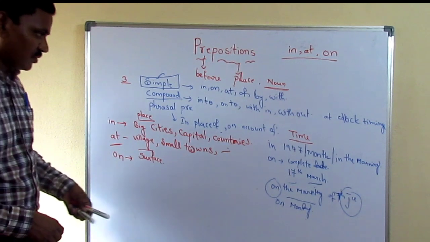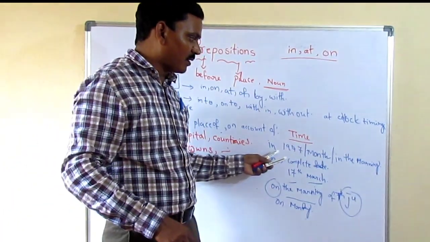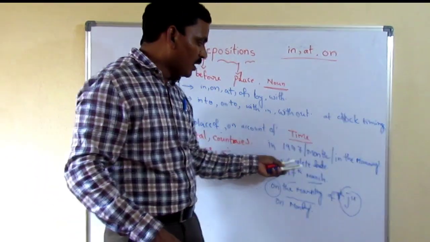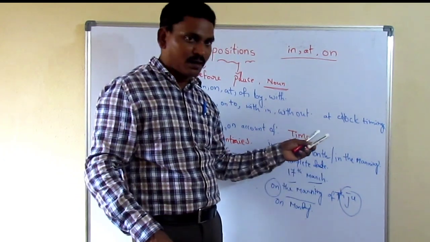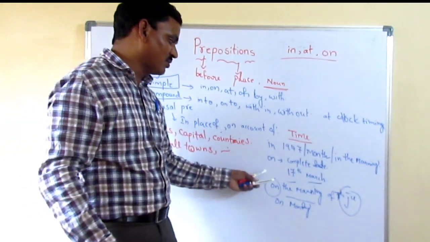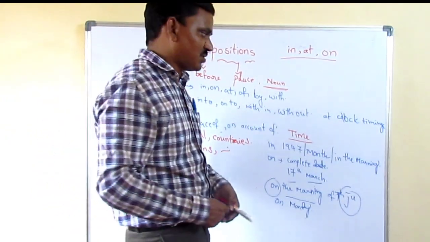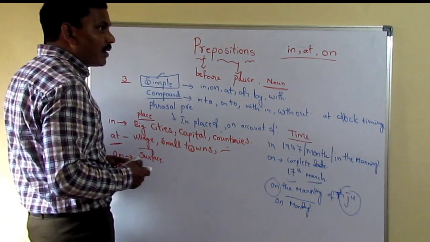Before a single year, single month, in the morning, in the evening, we have to use in only. But when a complete date comes, we have to use on. Or day and date, day and month, we have to use on only, like on Monday, on Saturday. So this is about in, on and at.